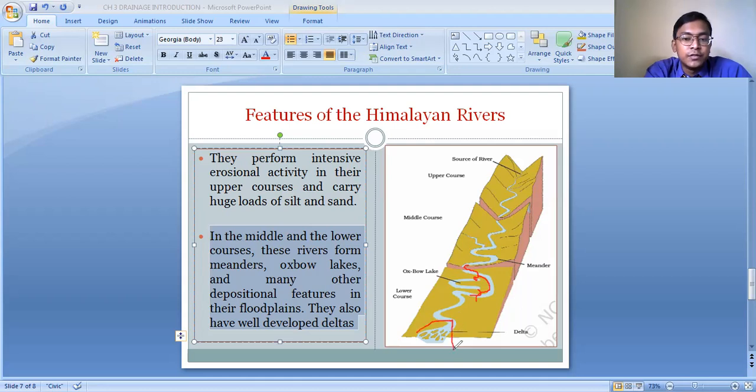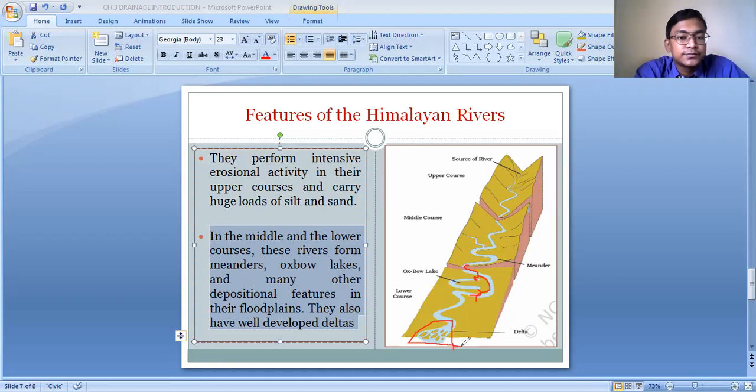This is the mouth of the river. That means when the river enters the ocean, that part is known as the mouth of the river. Here the river deposits all its sediments, the fine sediments are deposited over here. And the marshy and swampy area formed at the mouth of the river is known